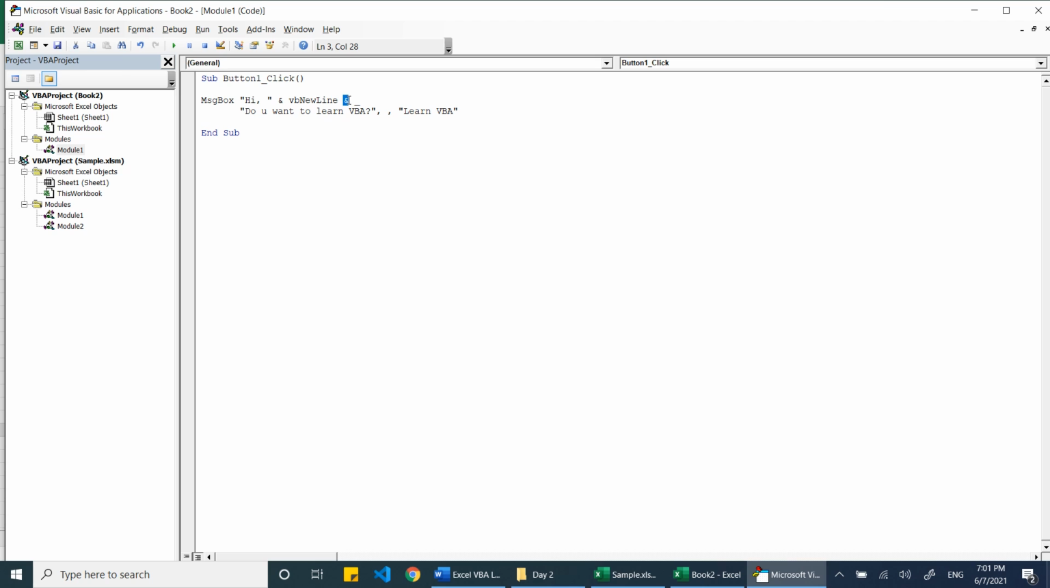Again, I use AND because I want to combine these three parts. This is part 1, this is part 2, and this is part 3. So to combine the three parts, I'm using the AND.